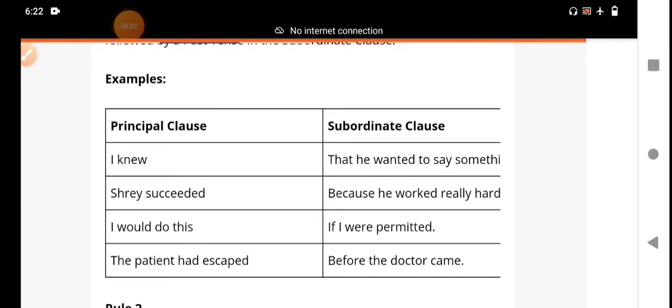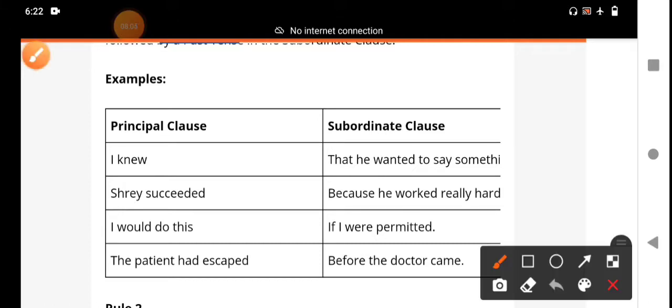I would do this if I were permitted. If I were permitted, I would do this if I were permitted. Here it is an if clause. We have the conditional clause.